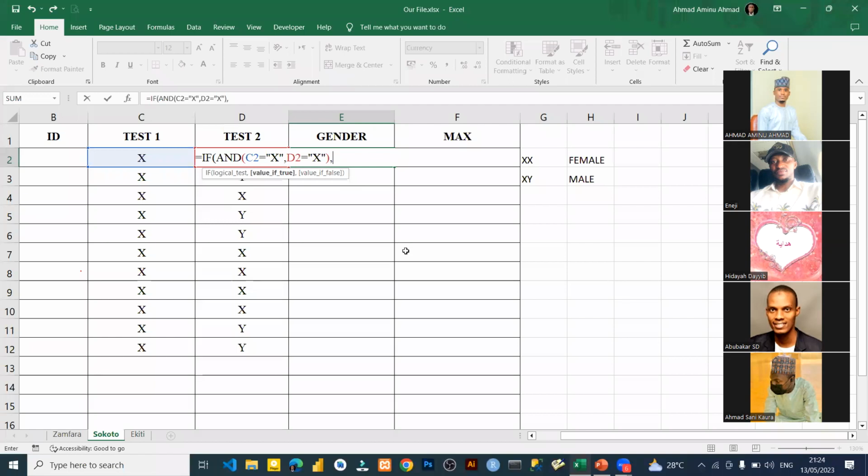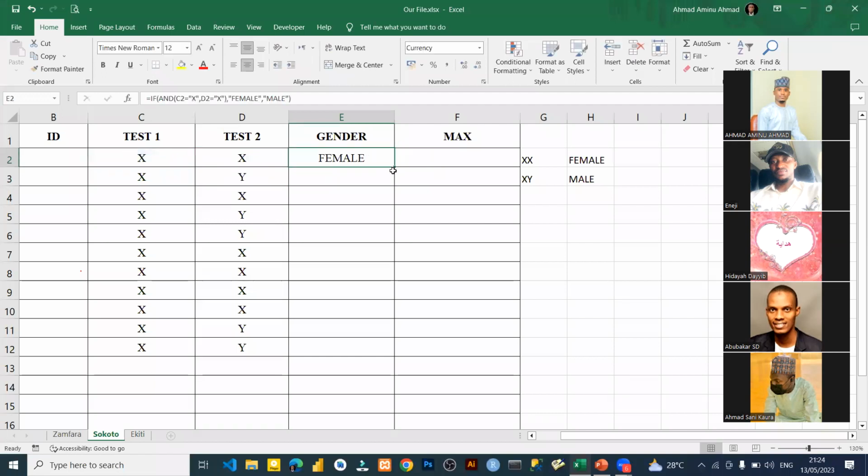Okay. So now I close my bracket and I put comma. So now I'm going to pass the value if true. So what I'm going to pass is female. That is, if XX is true, then if the value is false, then I'm going to say what? I'm going to say male. Then I'll close this, then I'll press enter.